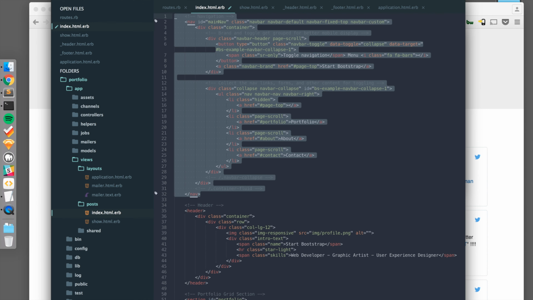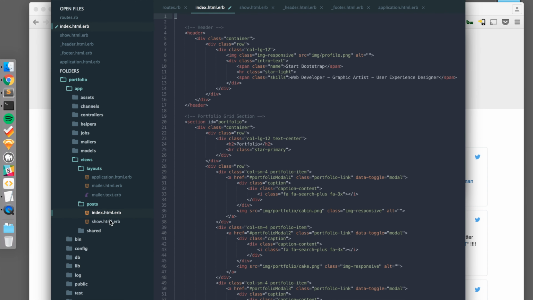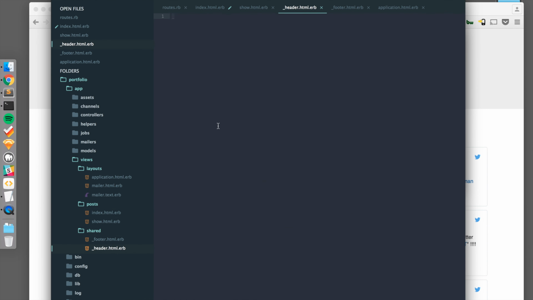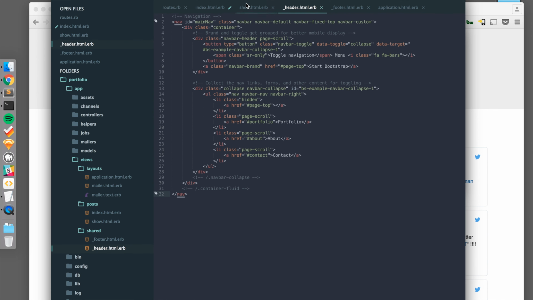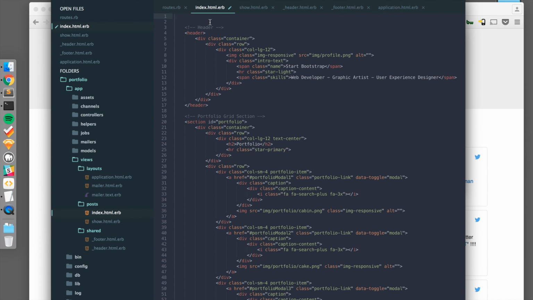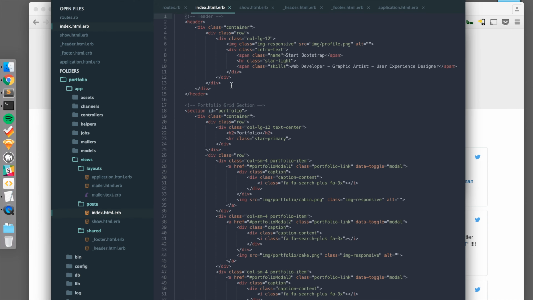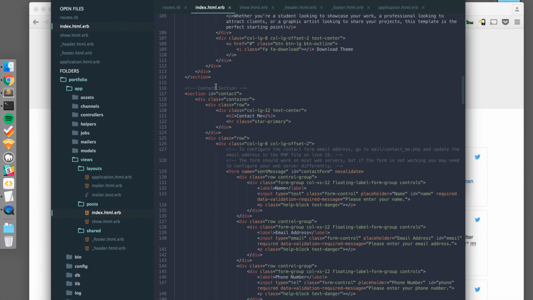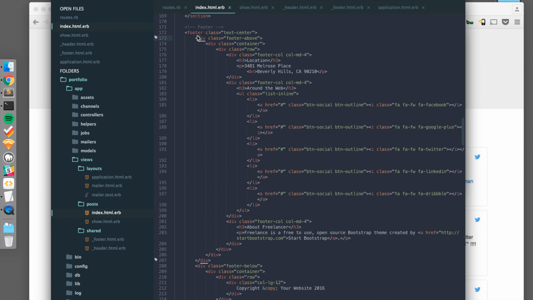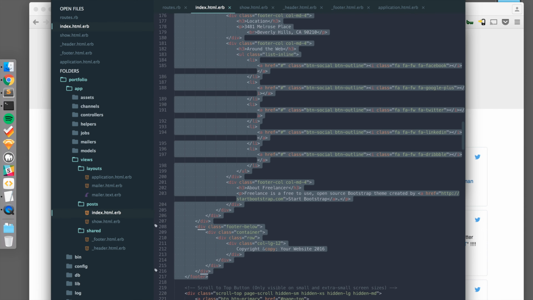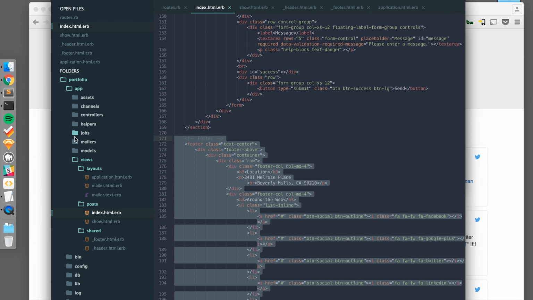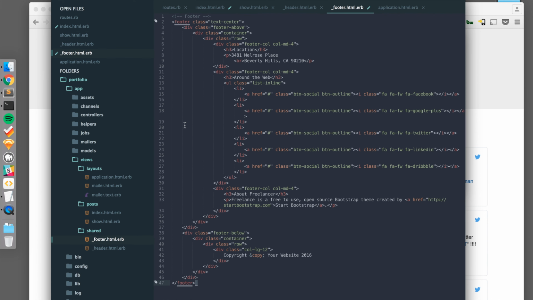So the navigation, I'm going to copy this and move it into our shared header. Save that. Return back to index.html. And now I'm going to copy the footer, and I'm going to move this into the shared footer.html.erb.